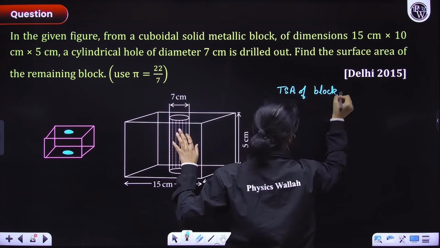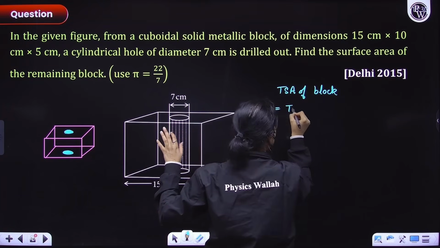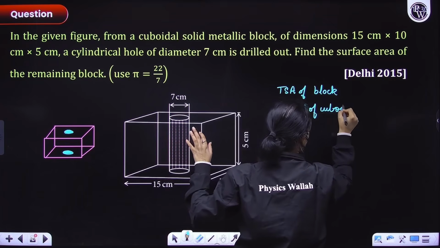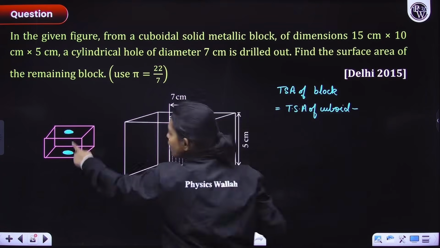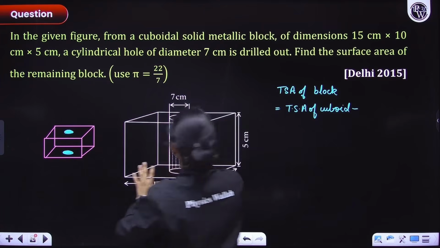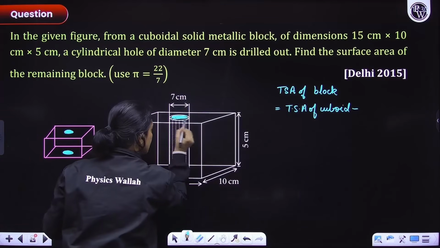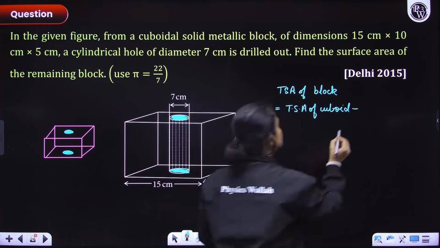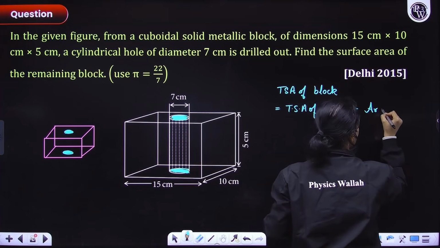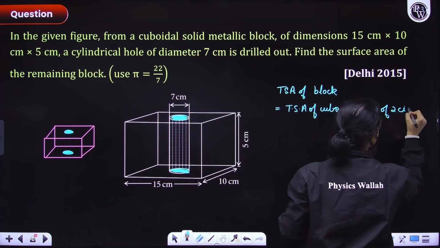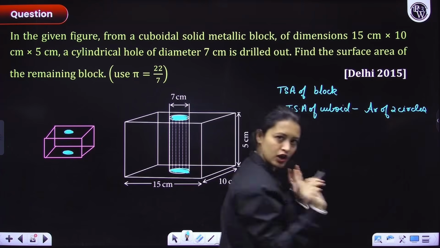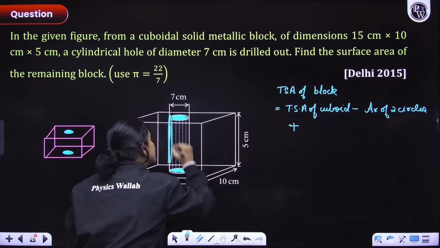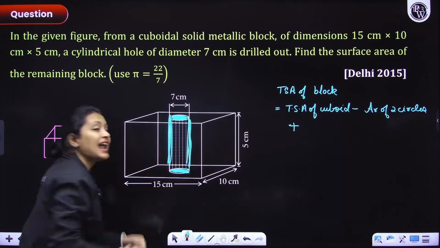TSA of the remaining block, first of all, would be TSA of cuboid minus area of these two circles. Can you see the area of these two circles? We will subtract the area of these two circles. I'll mark these. Minus area of two circles. Okay, cool. But you will have to add this inside surface because these surfaces now have been added.